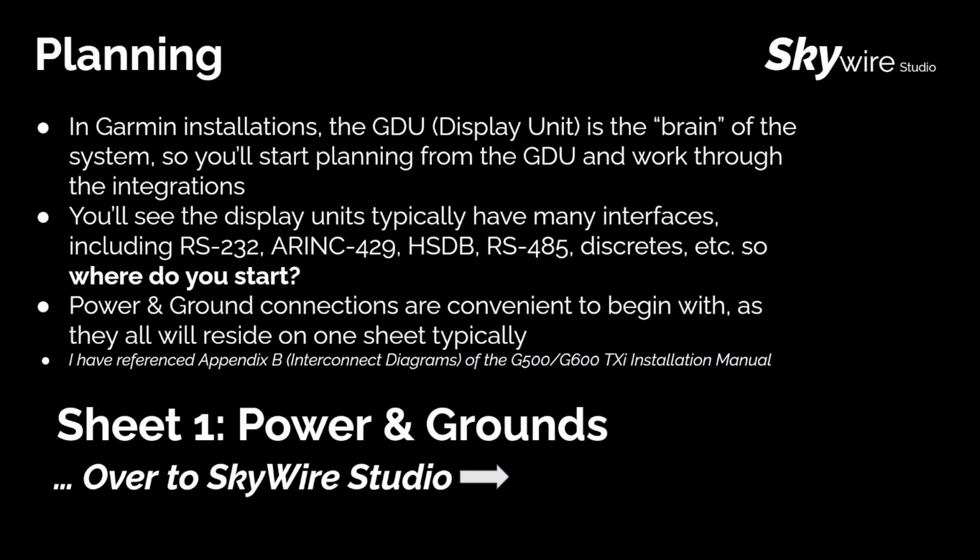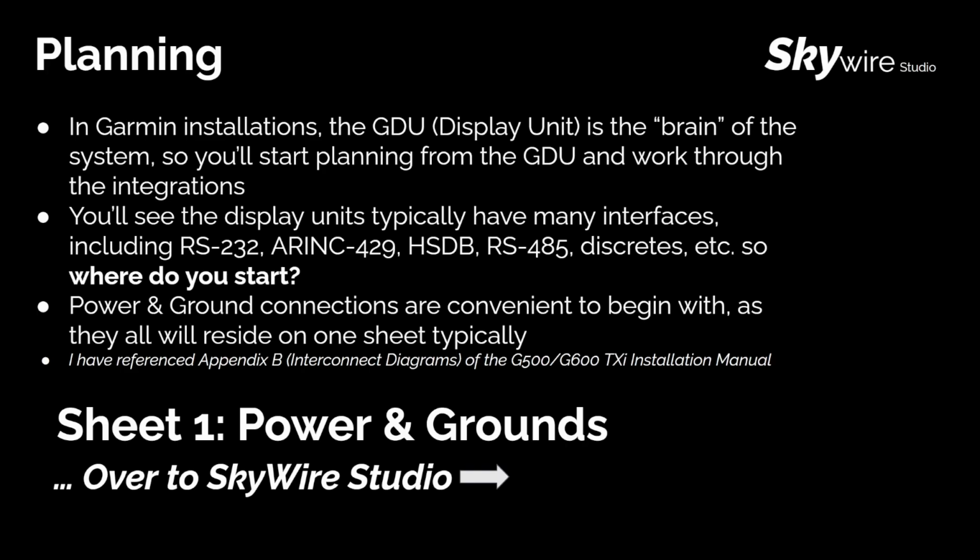So getting into the planning. In most Garmin installations, the GDU, or the display unit, is the brain of the system. So you're going to start from the GDU and work your way through the various integrating LRUs. You'll see that the display units typically have many interfaces compared to some of the ancillary equipment that works with the GDU. So you'll have RS-232, ARINC 429, HSDB, 485, discretes, and so on.